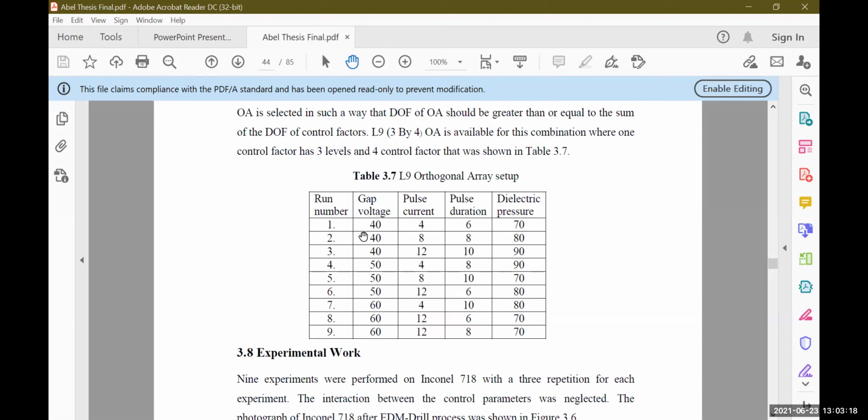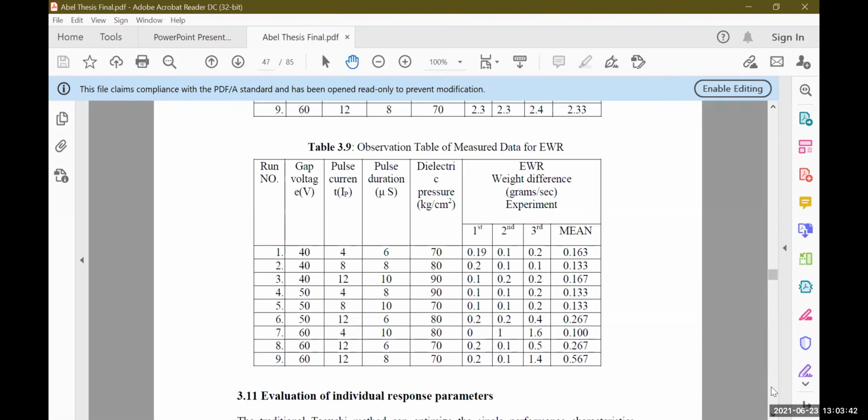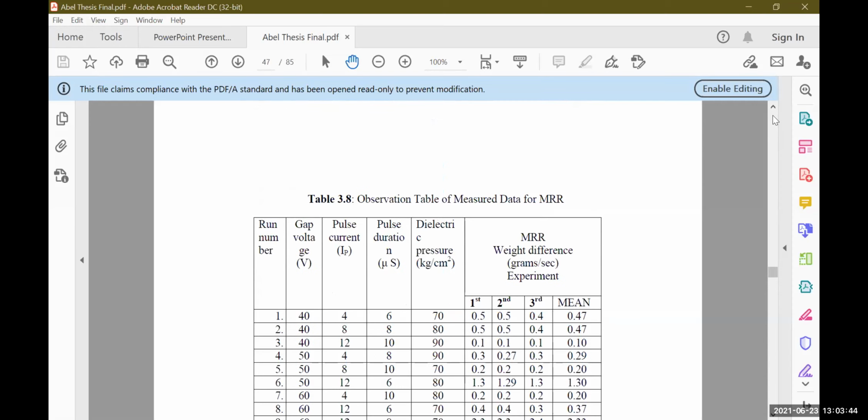So there are only 9 experiments he has to perform, not all the combinations, right? And at each run, the expected value of the input parameters is defined. Then he proceeded with this and got some results.